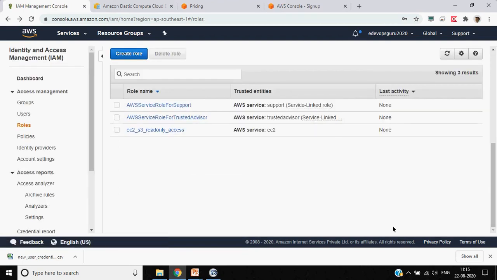We will not be able to put anything to S3. Okay, so the role is already created. This is the role which we created, and by default, some roles are already created for service-linked roles, so we will skip those. So this is the role we have created.